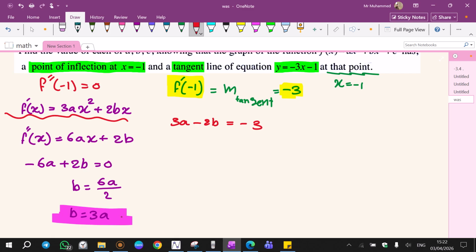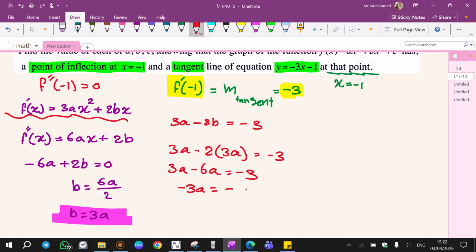Now I'm going to replace b with 3a, because that's what we found in the previous equation. 3a minus 2 times 3a equal to -3. 3a minus 6a equal to -3. -3a equal to -3. a equal to 1. If a is equal to 1, then replace a with 1, b equal to 3. I found a and b.